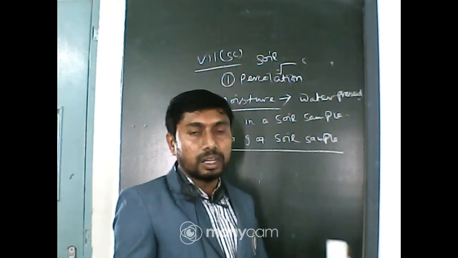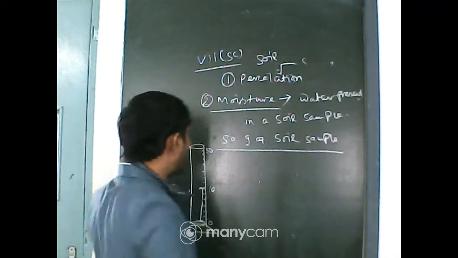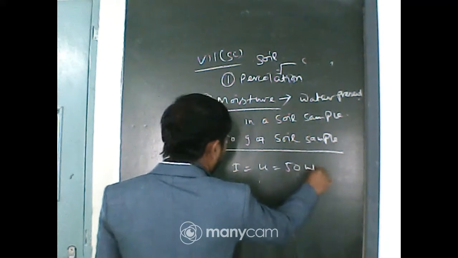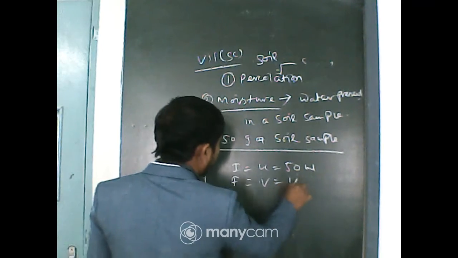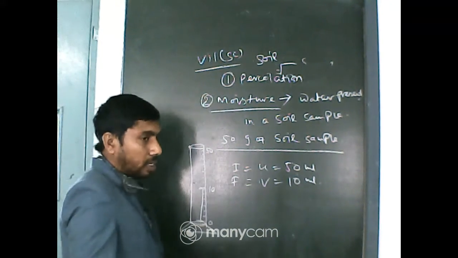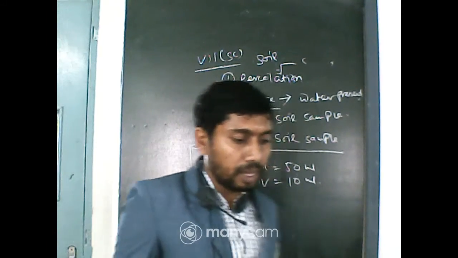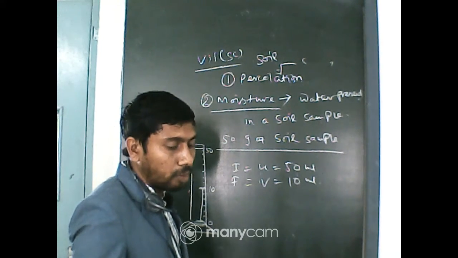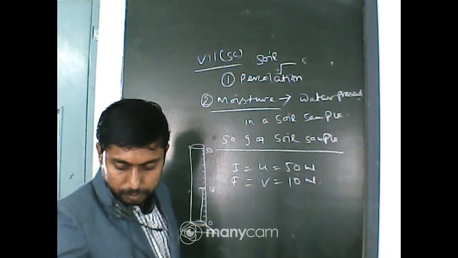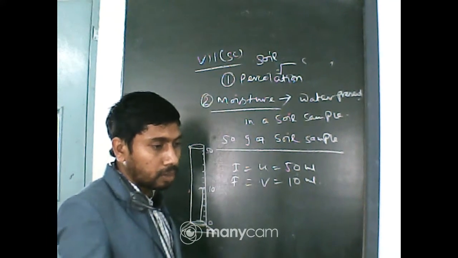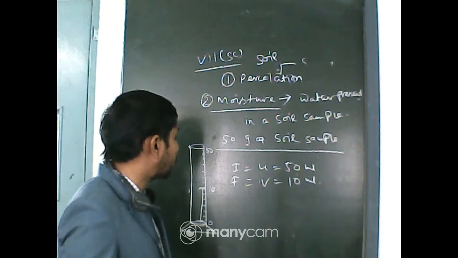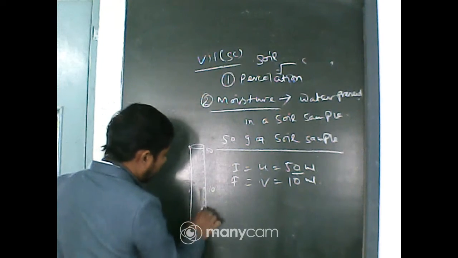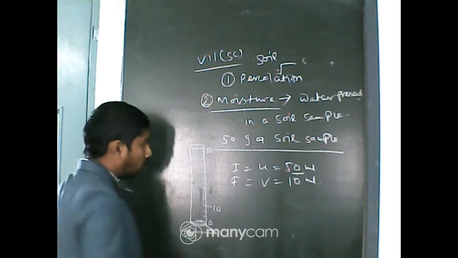Then what is the volume consumed? The initial volume, U, is 50 ml. The final volume, V, is 10 ml. Now, what is the amount of water lost from here? Answer quickly. What is the volume of water lost? Initially it was 50 ml and after it is 10 ml. Now what is the volume of water lost?